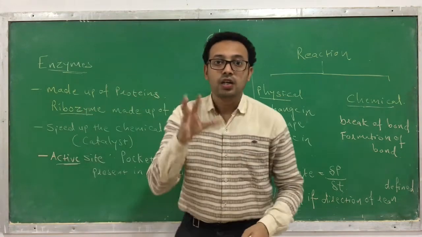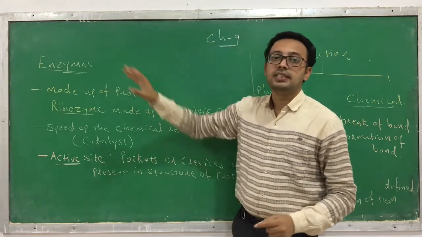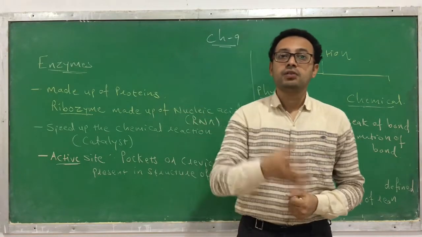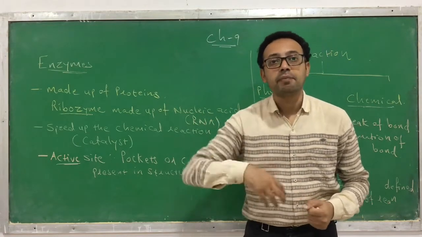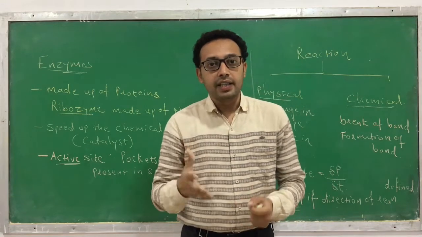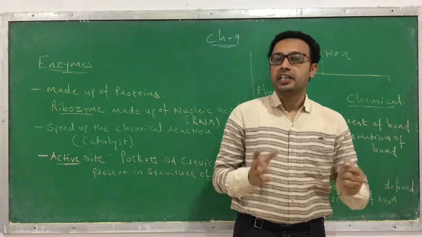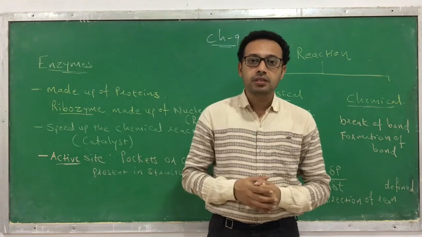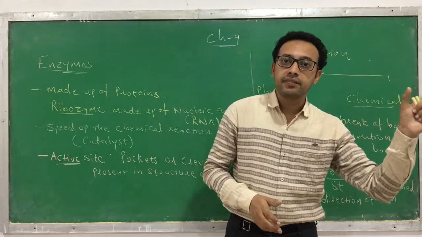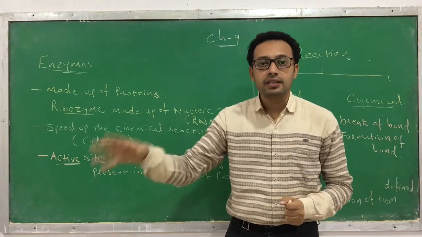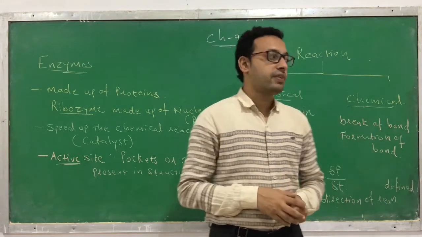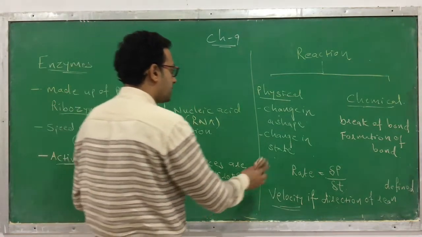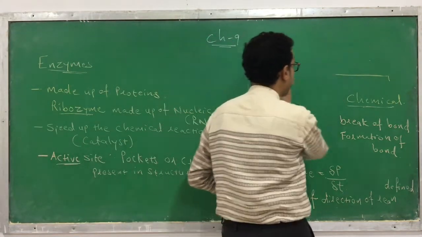Clear? So what is the role of an enzyme? The enzyme increases or speeds up the velocity of the chemical reactions that are happening in our body, and that's why it is necessary. For an example, I will tell you two examples: one that occurs without an enzyme, and another that occurs in the presence of an enzyme. So let's see how the process is going to occur.